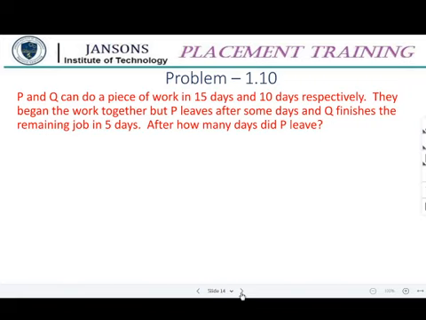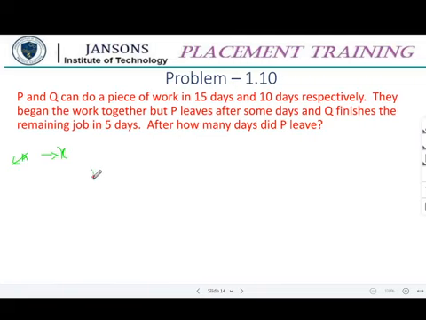Let us see. Yeah, X is the number of days both are working together. So the first X days they are working, both of them.